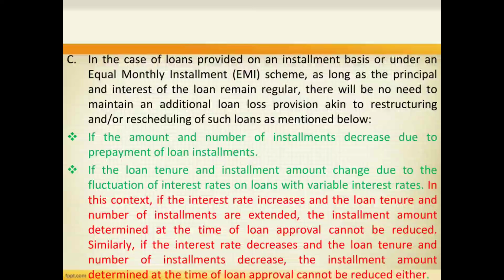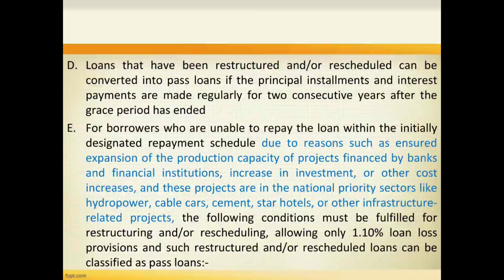In this context, if the interest rate increases and the loan tenure and number of installments are extended, the installment amount determined at the time of loan approval cannot be reduced. Similarly, if the interest rate decreases and the loan tenure and number of installments decrease, the installment amount determined at the time of loan approval cannot be reduced either. Now, loans that have been restructured and or rescheduled can be converted into pass loans if the principal installments and interest payments are made regularly for 2 consecutive years after the grace period has ended.